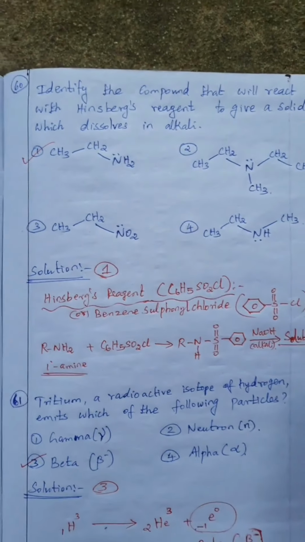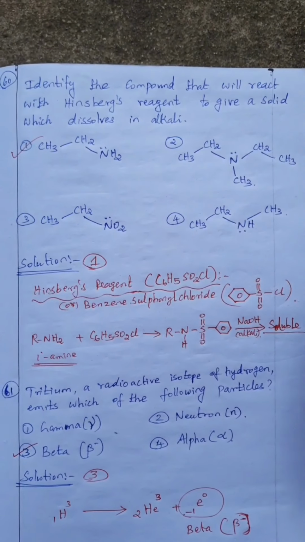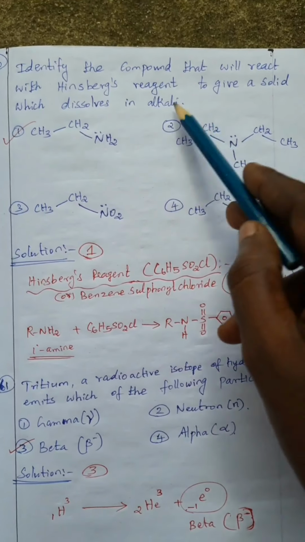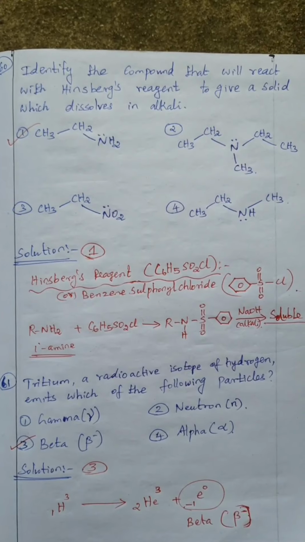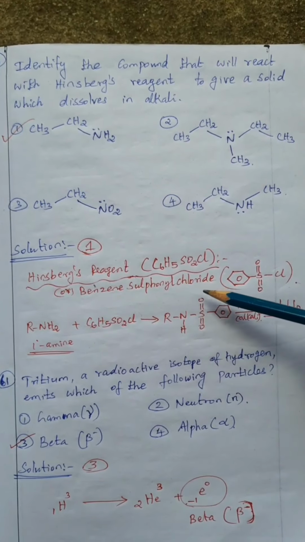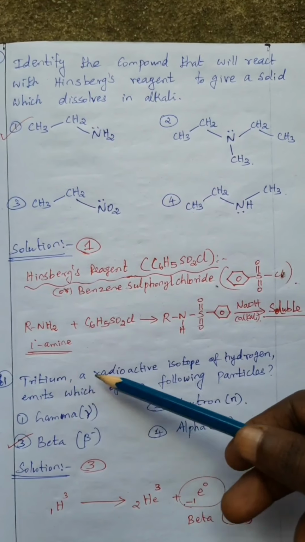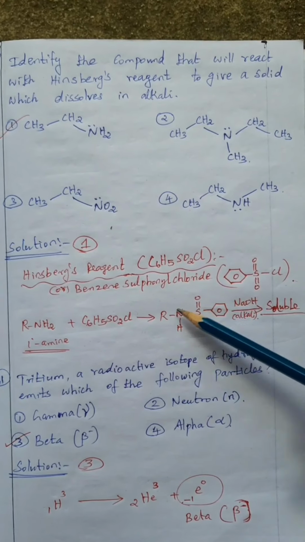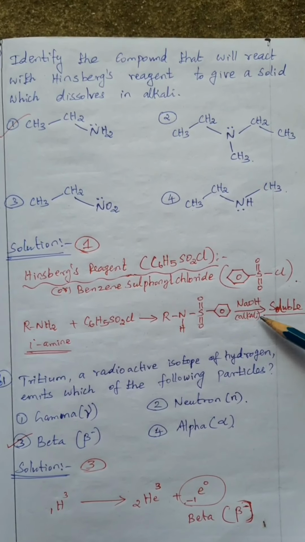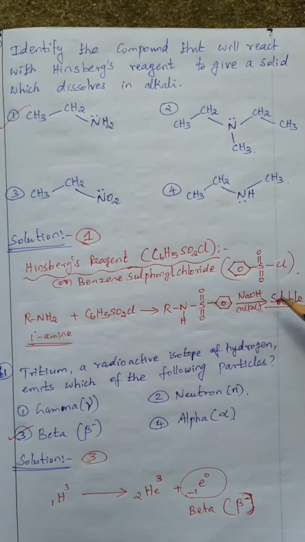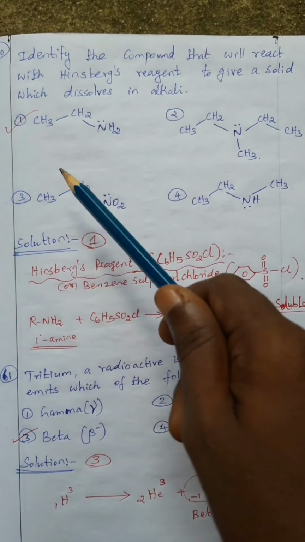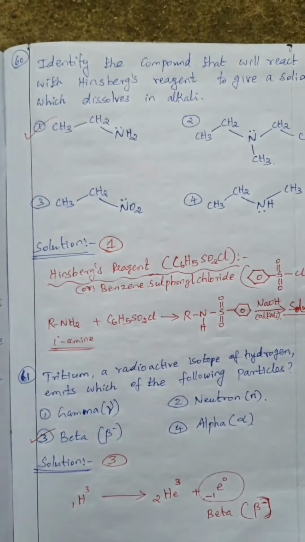And question number 60, identify the compound that will react with the Hinsberg reagent to give a solid which dissolves in alkali. Alkali base oda react ஆகுது. ஸோ இதில் எது பார்க்க போகிறேன், Hinsberg reagent C6H5SO2Cl, benzene sulfonyl chloride. Okay, so primary amine reacts with benzene sulfonyl chloride, this product is formed. This product further treated with alkali, that is sodium hydroxide, this product is soluble, sodium hydroxide soluble ஆகும். So starting material is a primary amine. So here primary amines, option 1 is answer.